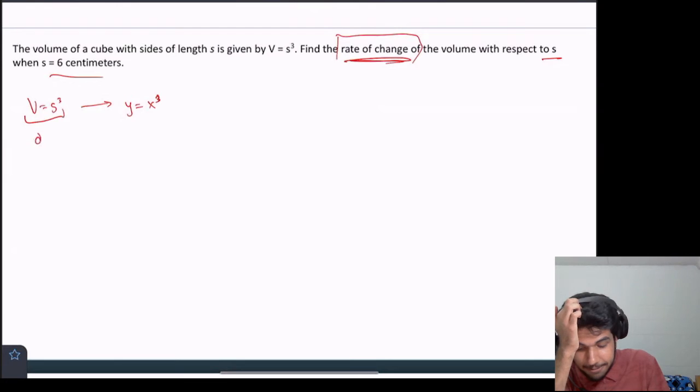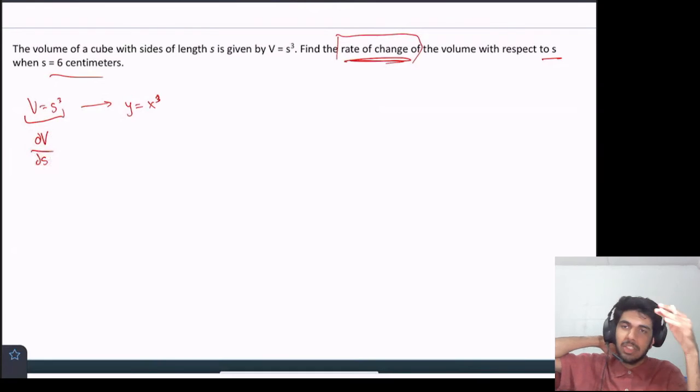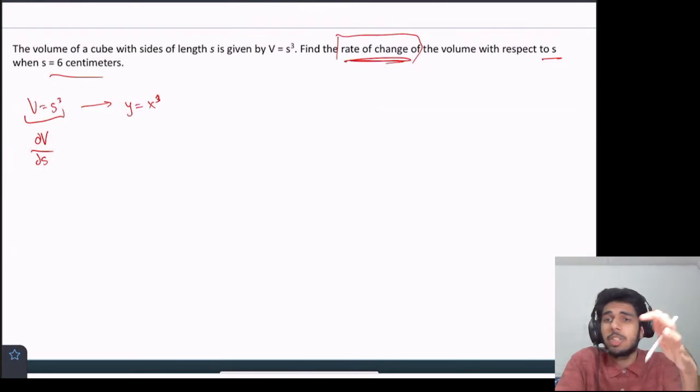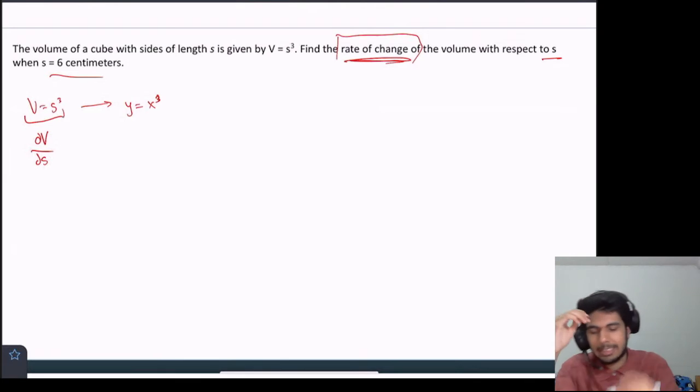So now we'll say dv ds. Alright, so let's take a pause and look at this notation. The numerator is telling us we're taking the derivative of v with respect to s. So the variable that's in the bottom, that's not d, is what we give the respect to, with respect to s. And that basically tells us that the function v is in terms of this value s. So that's just another type of vocabulary we see with derivatives. The derivative of volume with respect to s.